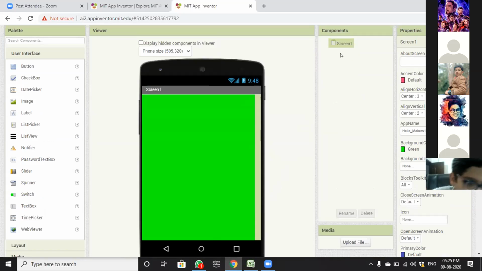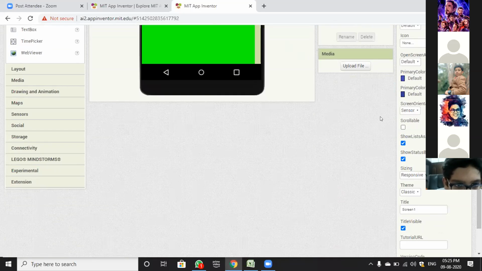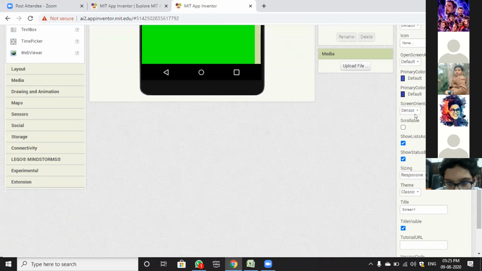Excuse me. Can you please explain the screen orientation? Where is that option about landscape or portrait? I can't see it on my laptop. Prakhar, you can see this properties panel. You have to come to the screen orientation below the primary color dark.